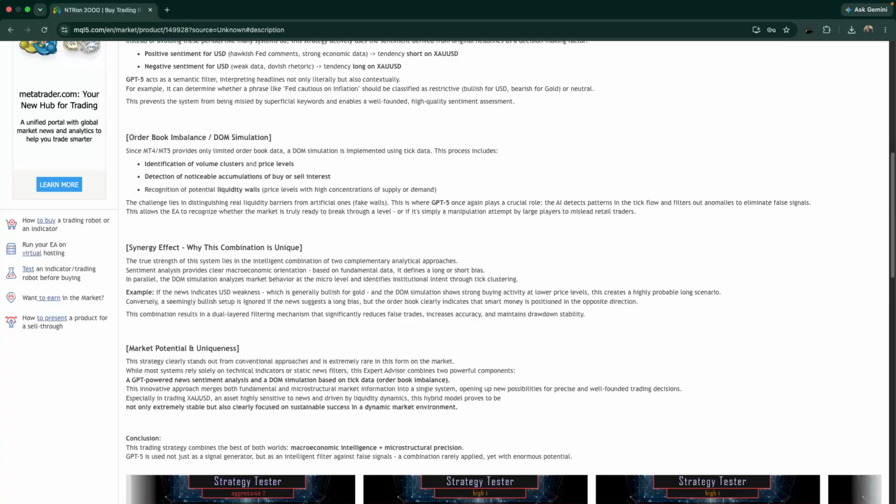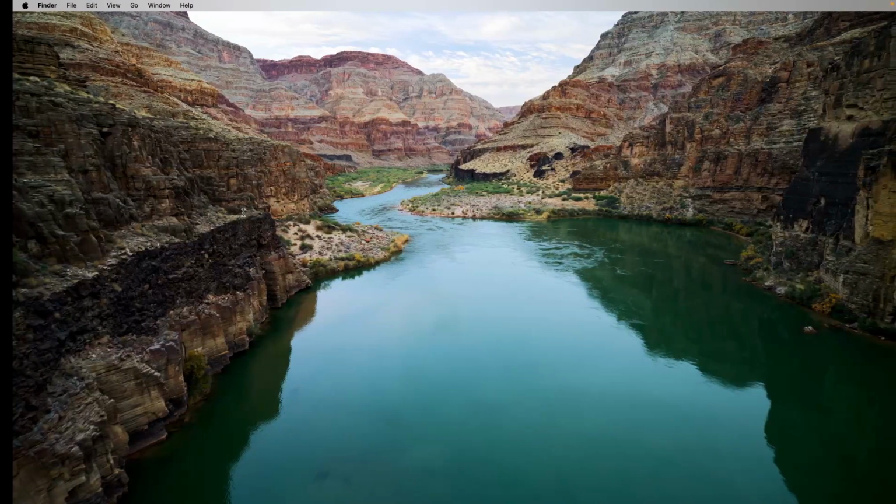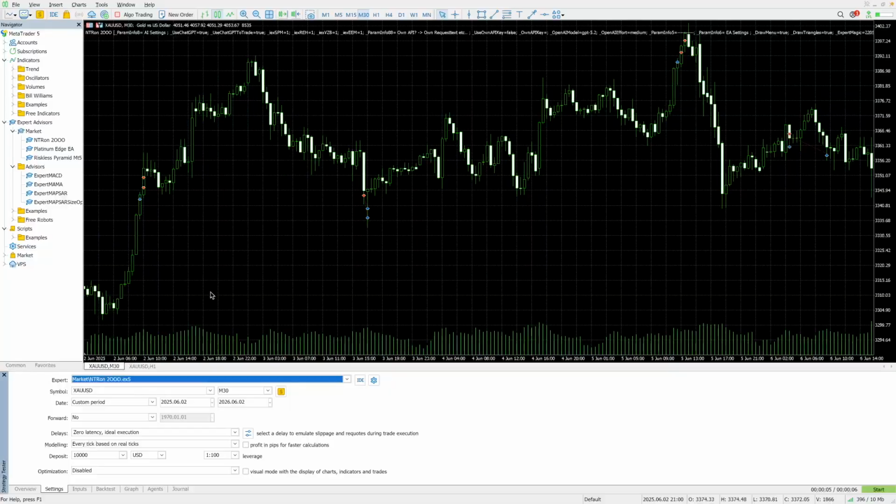So I had the opportunity to run my own backtest to check if all these numbers are actually valid, if they are real. I ran this test on MetaTrader 5 on gold on the 30-minute time frame from June 2025 to June 2026 with a $10,000 starting balance, and it produced an extremely strong result.